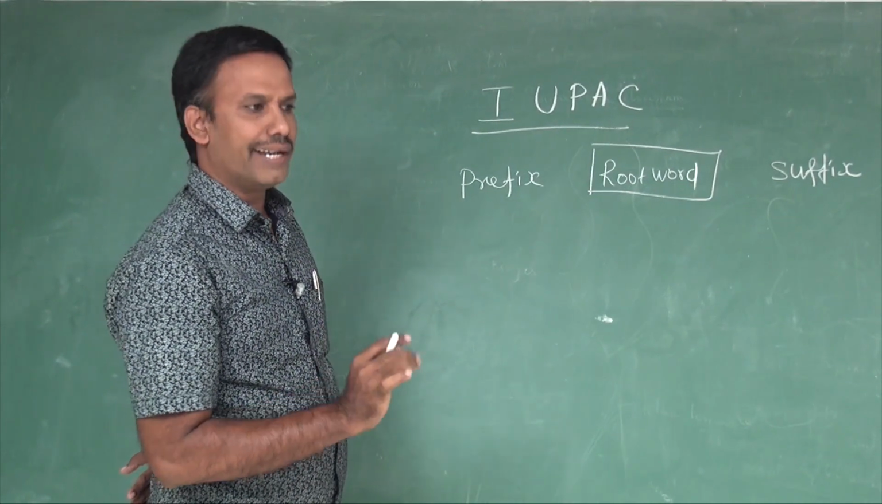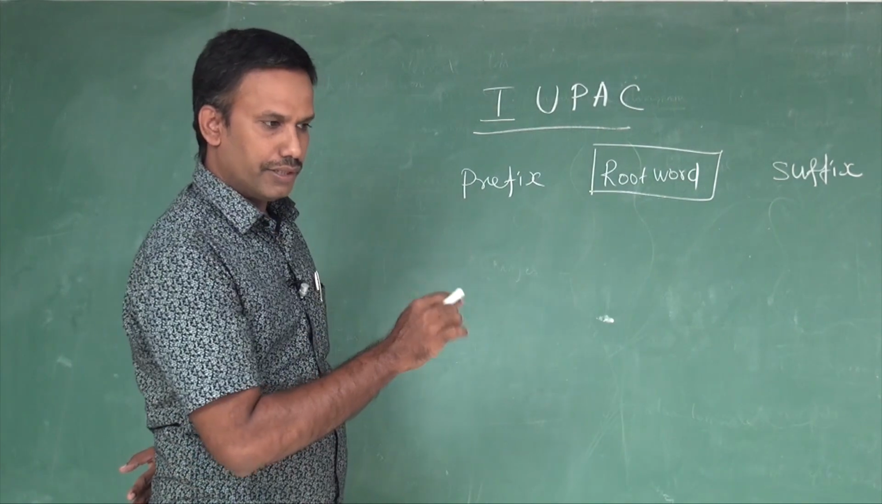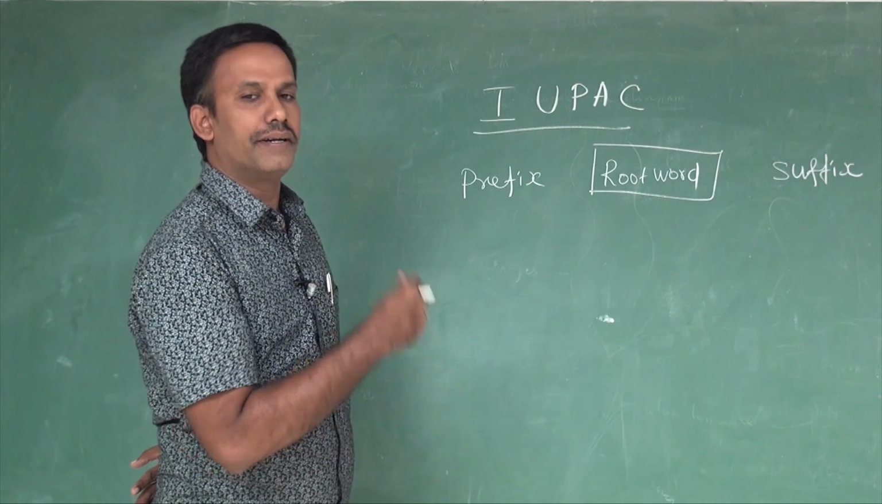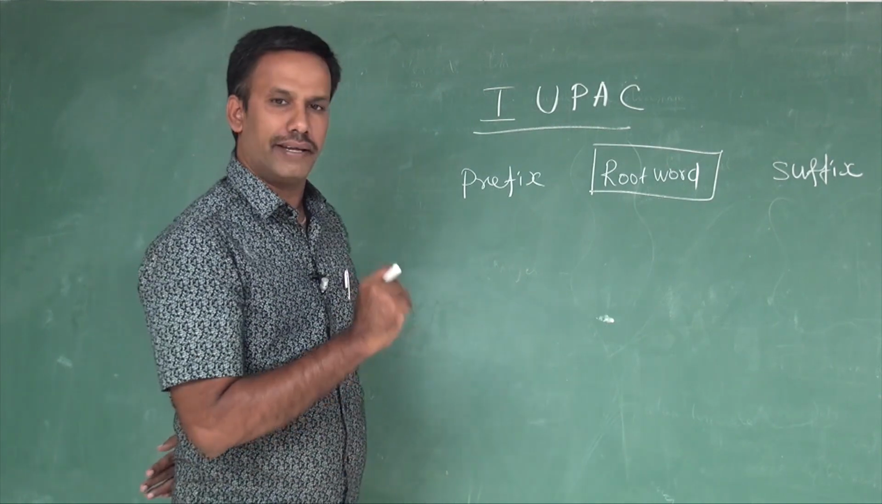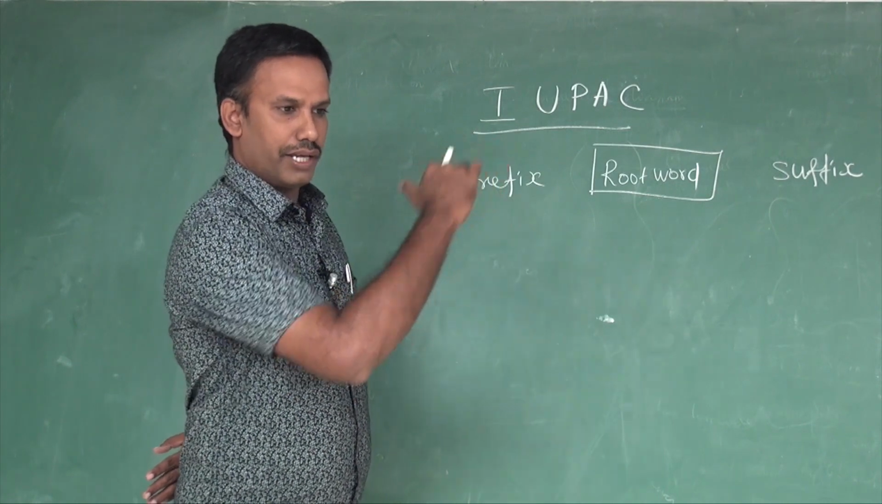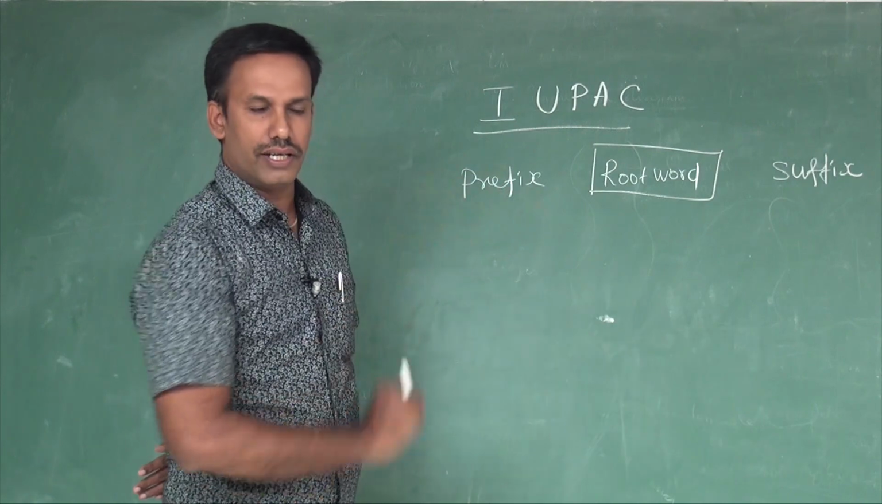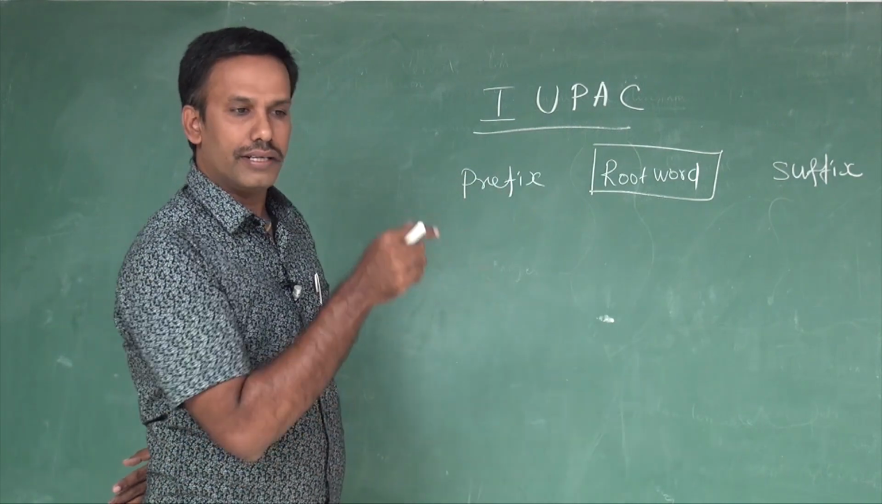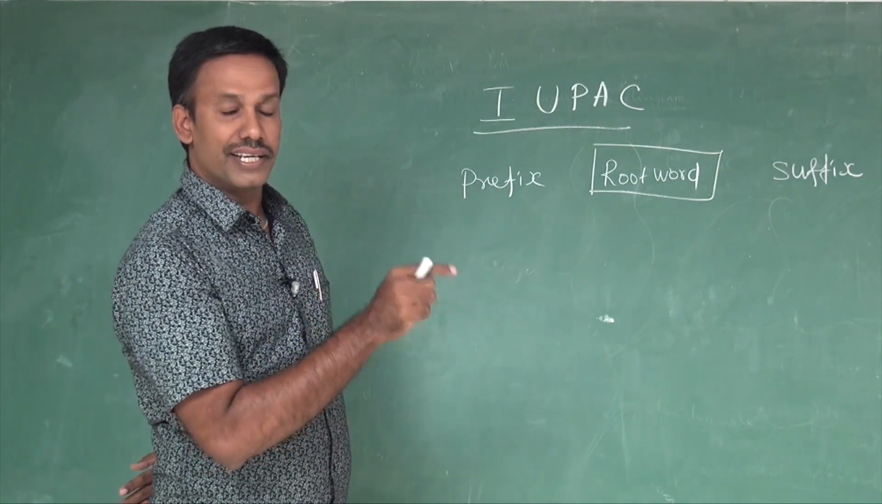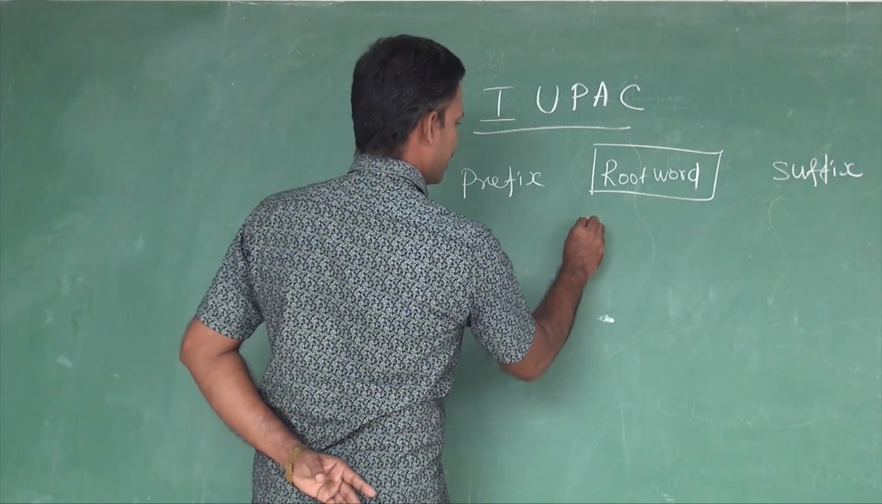Root word is nothing but the number of carbons present in the parent chain, not the entire compound, in the main skeleton or parent chain. What is called parent chain? Parent chain is nothing but the long chain of the compound. The carbon chain which is the longest is called the parent chain. How many carbons are there in the parent chain? That is called root word. So the root words are named like this: